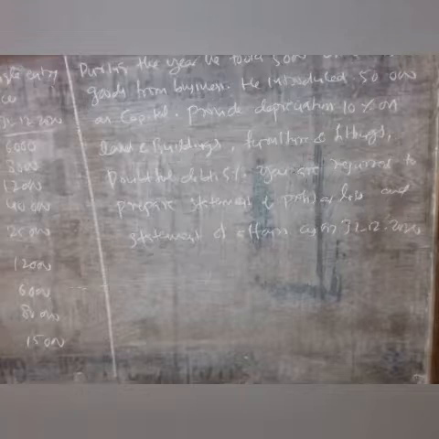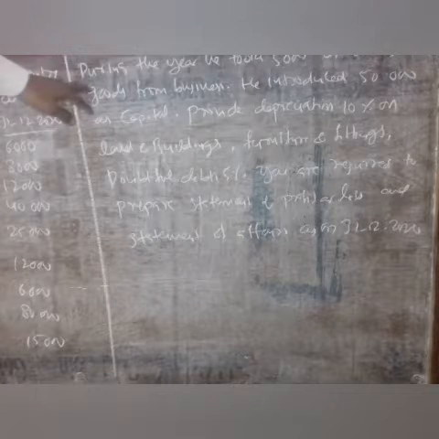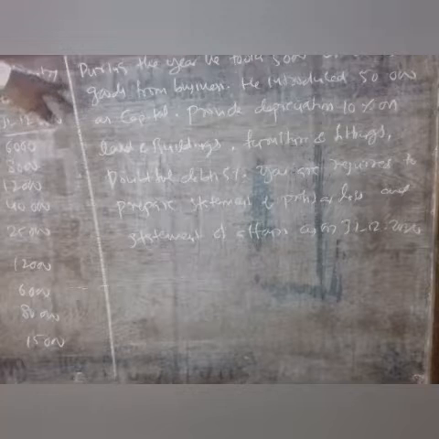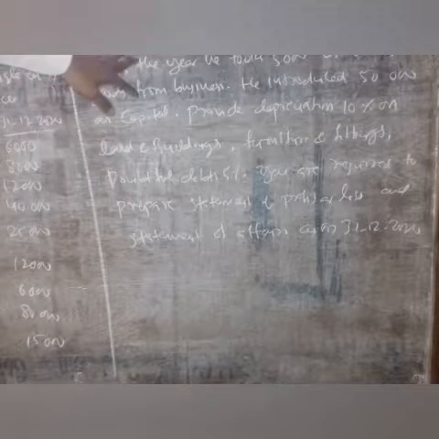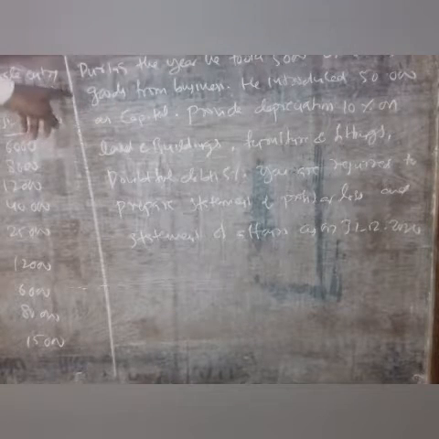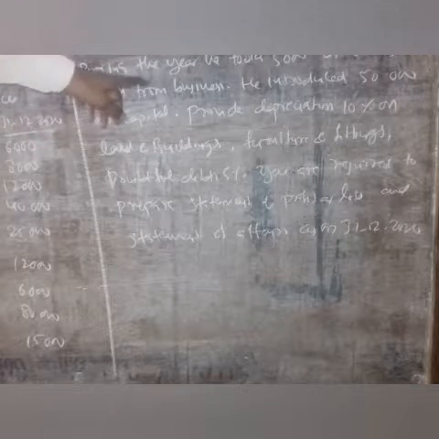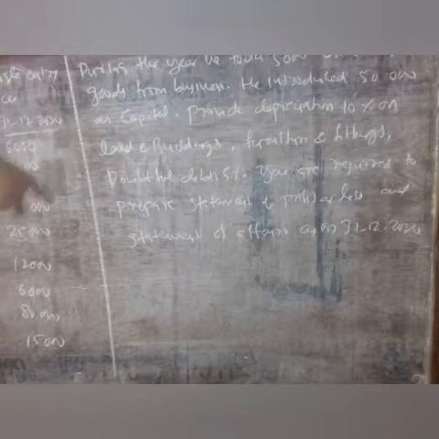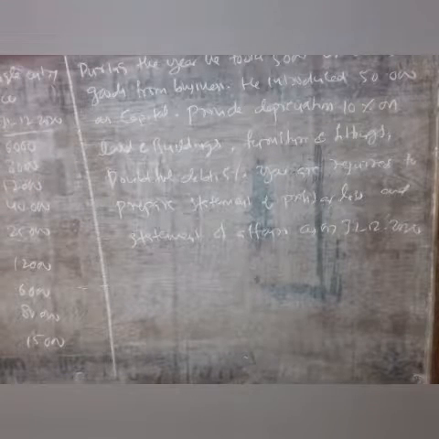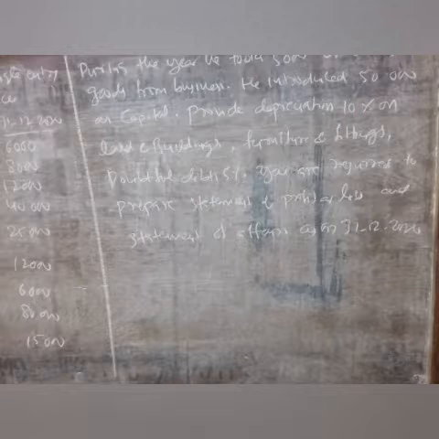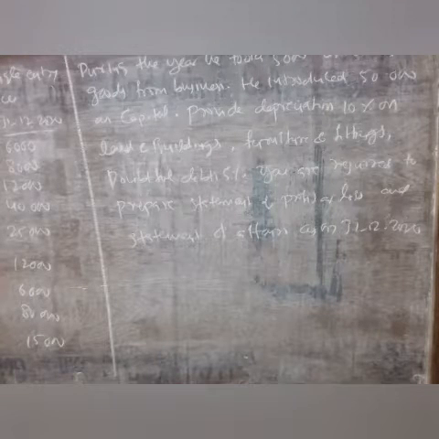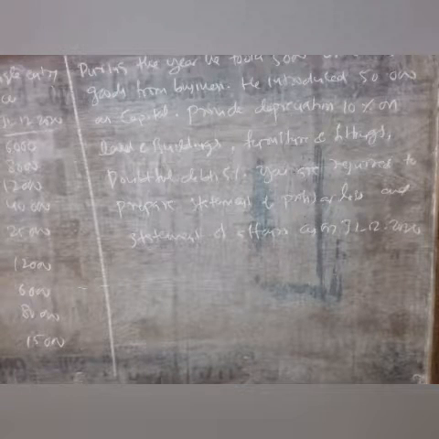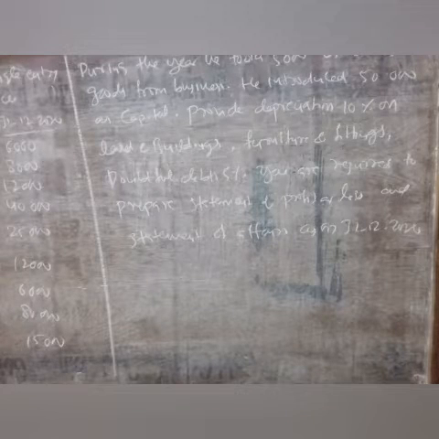some other information is given. During the year, he took 5,000 cash and 2,000 goods from business. He introduced 50,000 as capital. Provide depreciation 10% on land and buildings, furniture and fittings. Doubtful debts 5%. You are required to prepare statement of profit or loss and statement of affairs as on 31st 12/2020. So this is the problem given. We have to solve it.